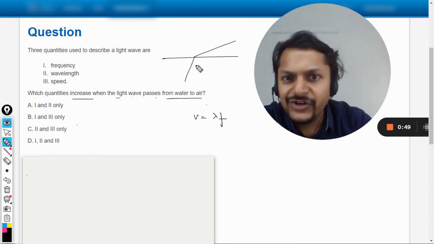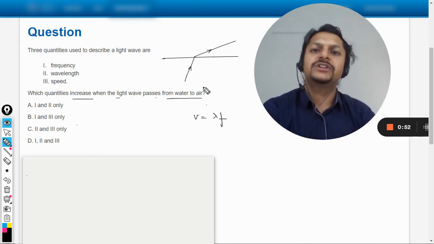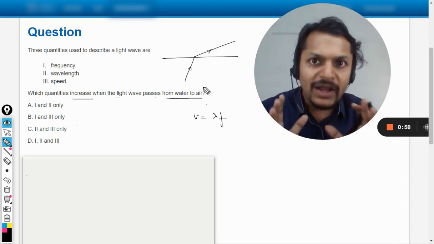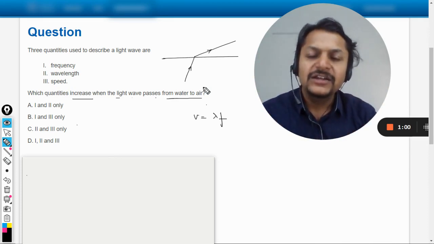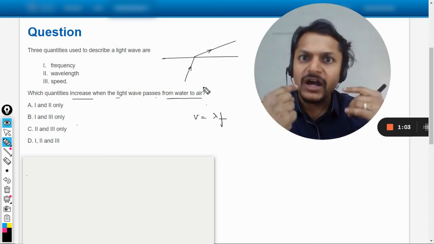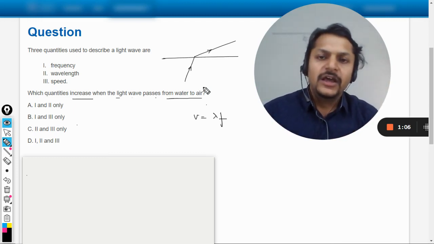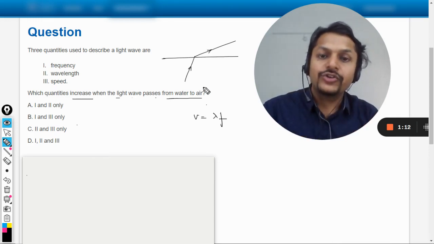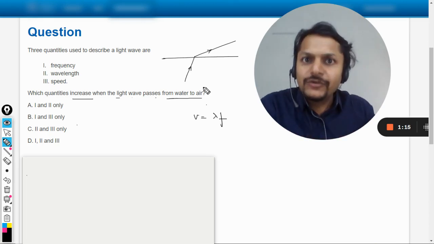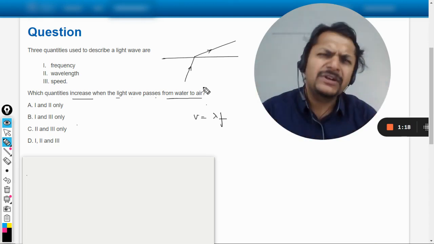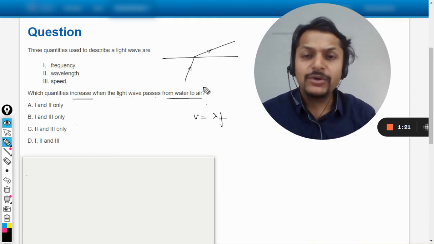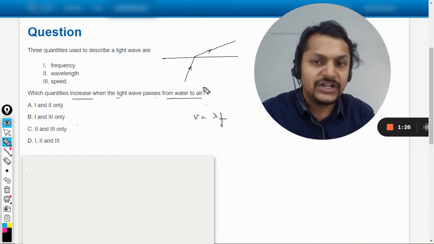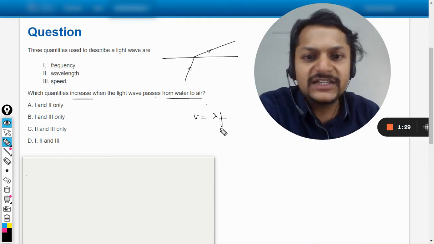So we know that whenever light is changing from one medium into another, whether it is coming from denser to rarer or rarer to denser, the frequency doesn't change. My dear students, always understand this point, that the color sensation of the light in our eye is due to the frequency of the light. Now if there is a red colored bulb inside the swimming pool, if you are in the water, even then it will look red. And if you are sitting out of the swimming pool, even then it will be red. Always remember this example. Why? Because color is directly related to frequency. And if color is not changing, frequency is not changing. Simple and straightforward. So frequency is not changing ever.